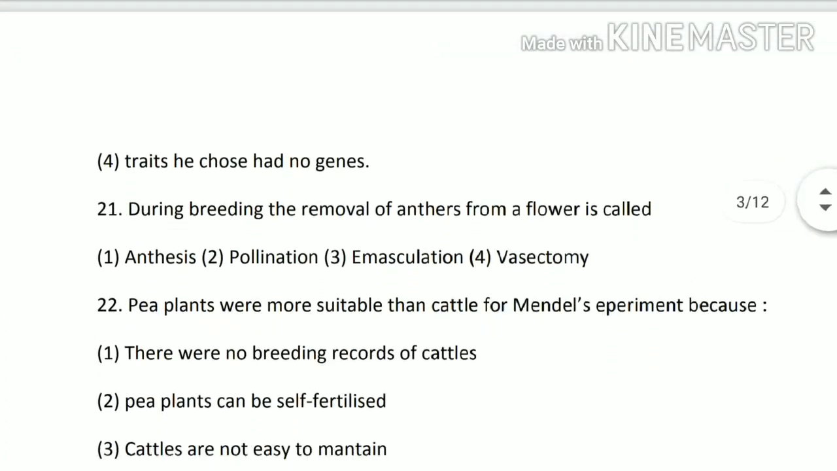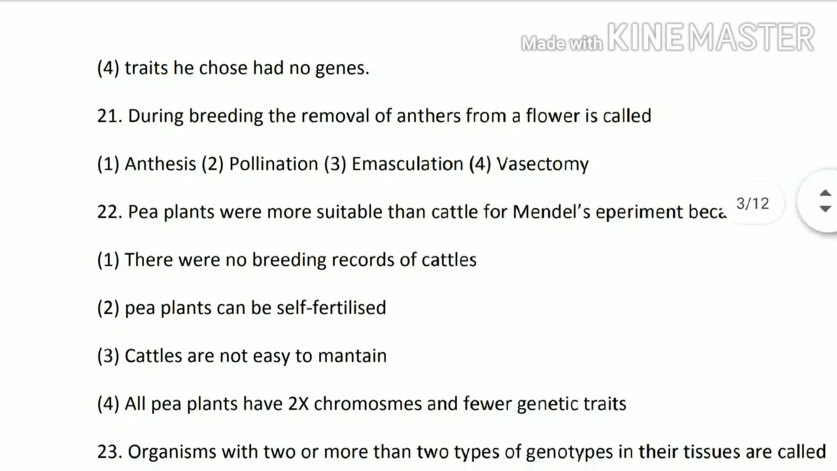Next question. During breeding, the removal of anthers from flowers is called anthesis, pollination, emasculation, or vasectomy. So the answer is third, emasculation. Emasculation is the removal of the anthers. Of the rest of the terms, vasectomy is where the vas deferens is blocked. Pollination you all know. Anthesis is not the answer. So the answer is third, emasculation.